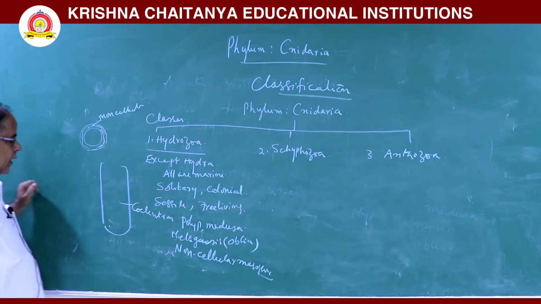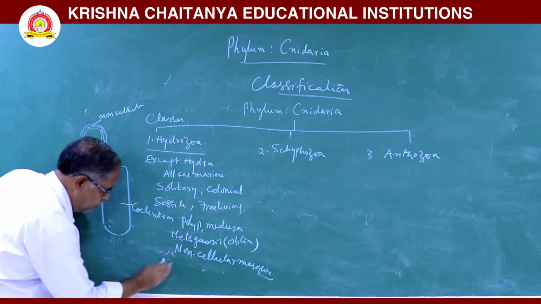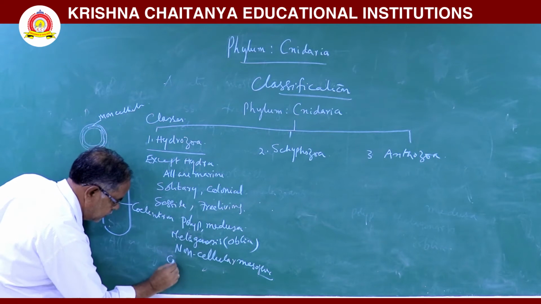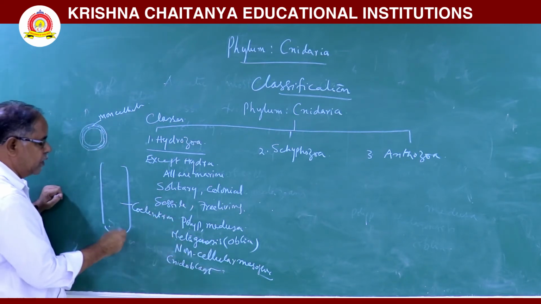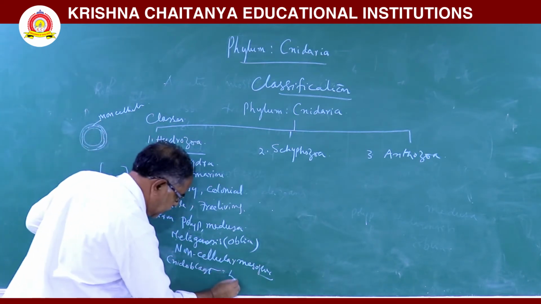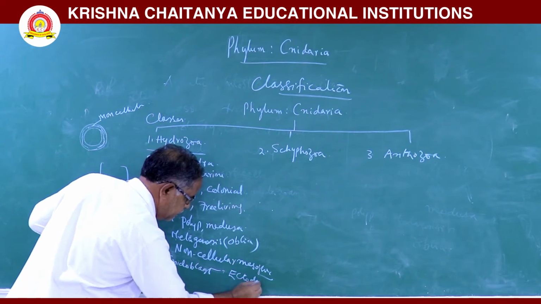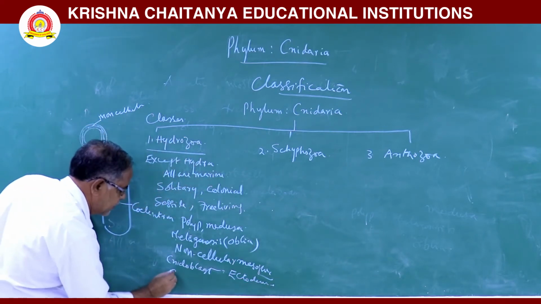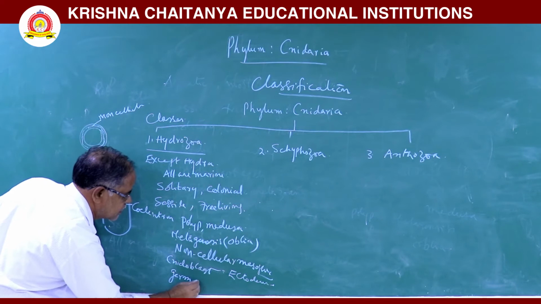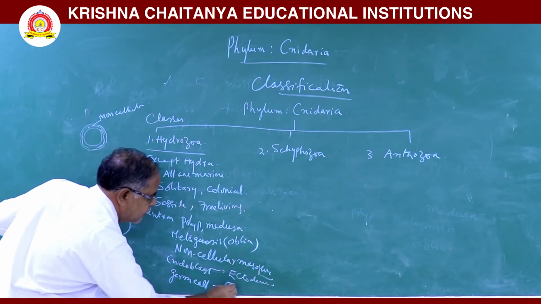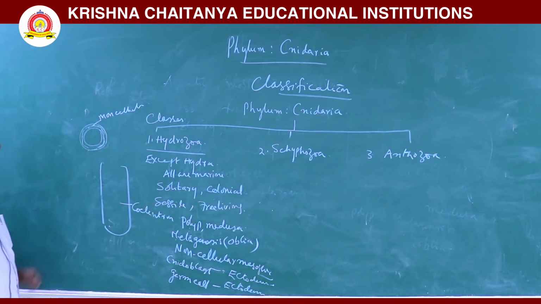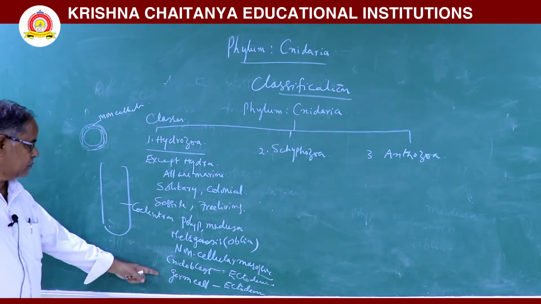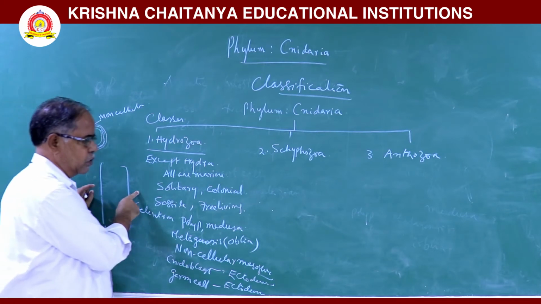Next, the nidoblast cells. Nidoblast cells form from ectoderm. Next, germ cells. Germ cells are formed from ectoderm. Both nidoblast cells and germ cells form from ectoderm.